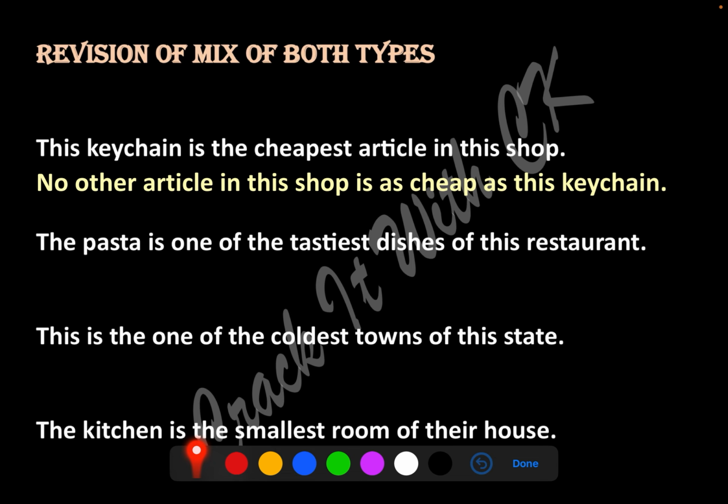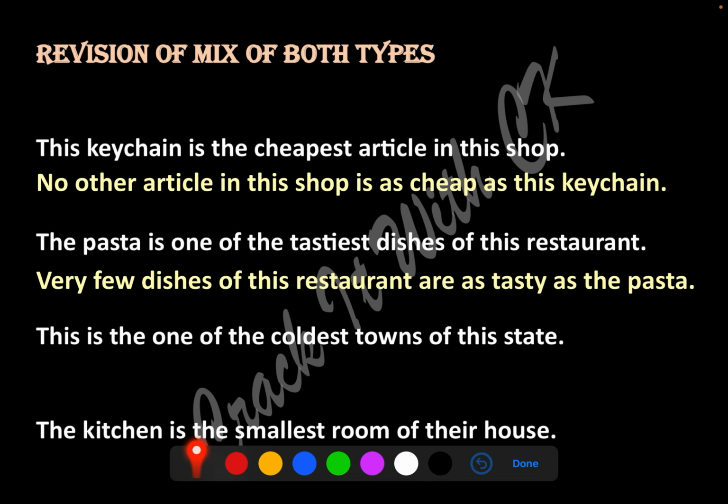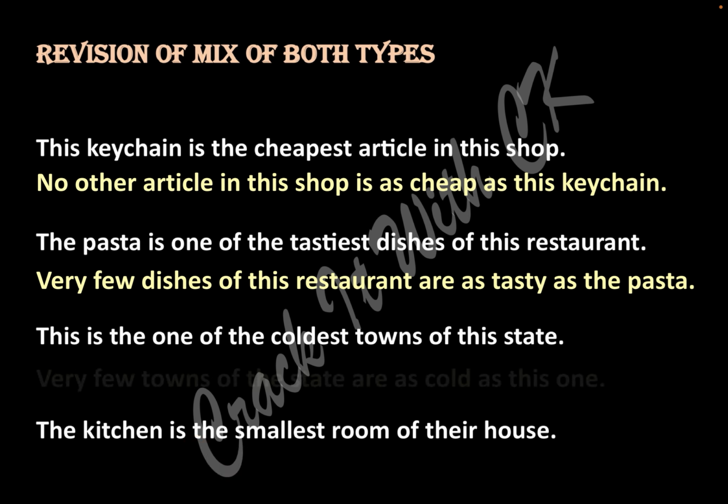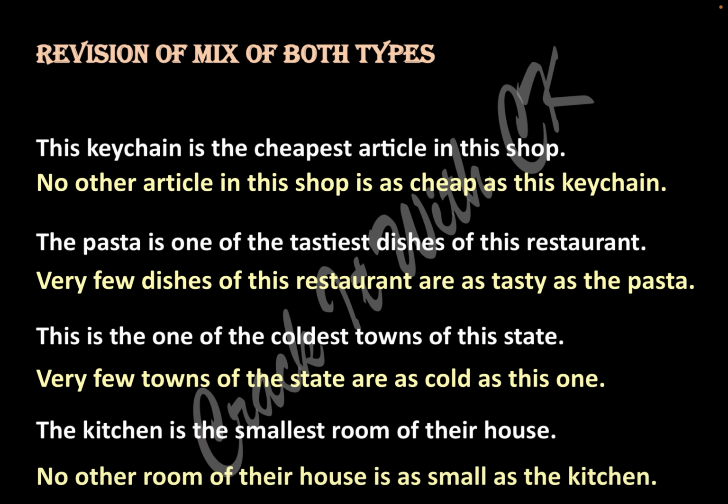The pasta is one of the tastiest dishes of this restaurant. Come on, guys. It is one of the tastiest. It is not the tastiest, one of the tastiest. Very few dishes of this restaurant are as tasty as the pasta. Tastiest, tasty. This is one of the coldest towns of the state. Very few towns of the state are as cold as this one. Okay. The kitchen is the smallest room of their house. It is the smallest, guys. Come on. No other room of their house is as small as the kitchen.